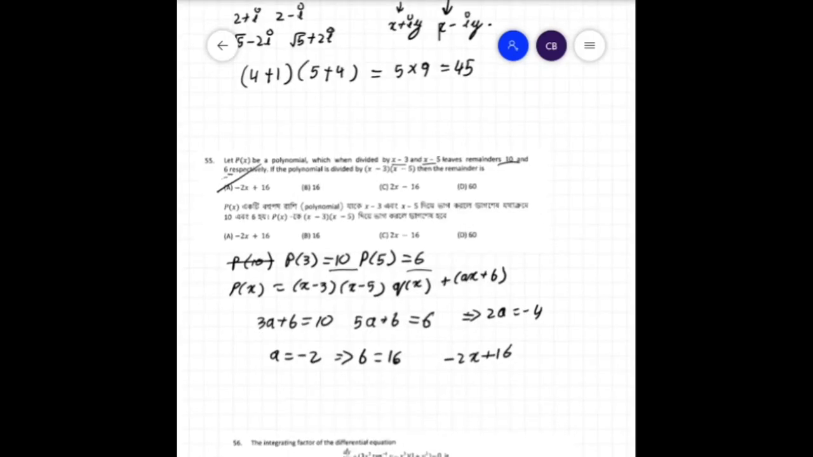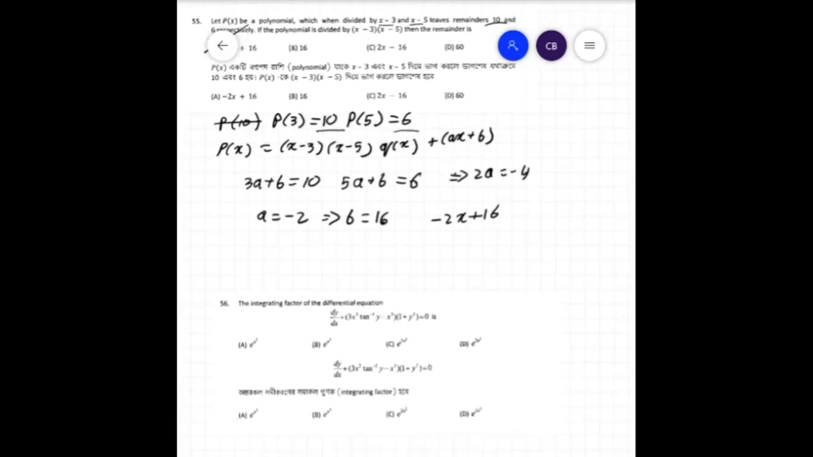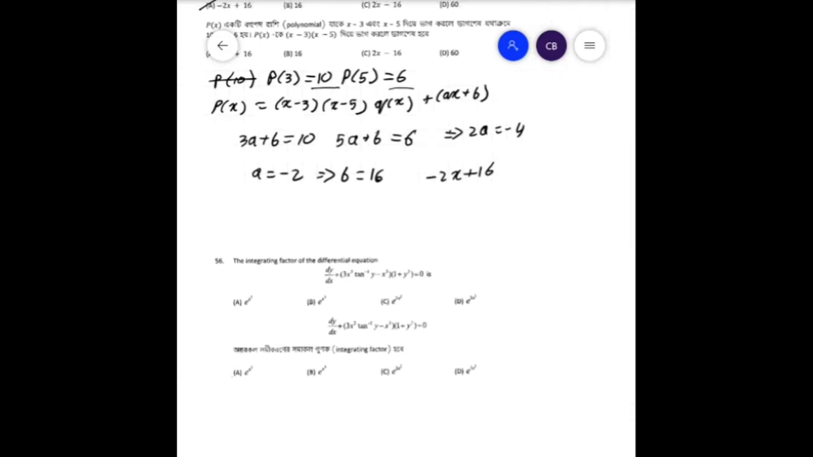Now moving on to the next question: the integrating factor of the differential equation. Any differential equation of the format dy/dx + P·y = Q, where P and Q are both constants or functions of x, we can write them as such, and we can find the integrating factor, which is equal to e to the power integral P dx.